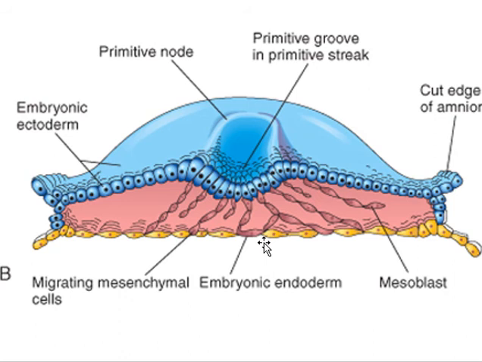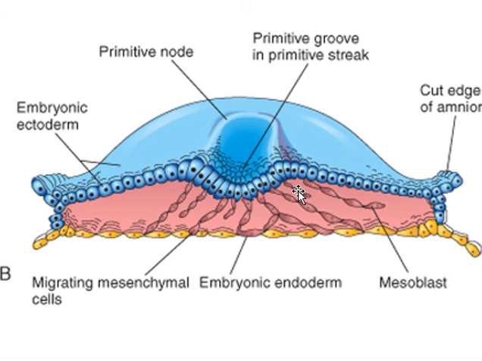So they are moving everywhere, and they will settle themselves between the epiblast and hypoblast. When they move inward, this inward movement is known as invagination.